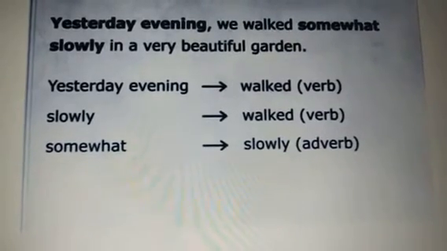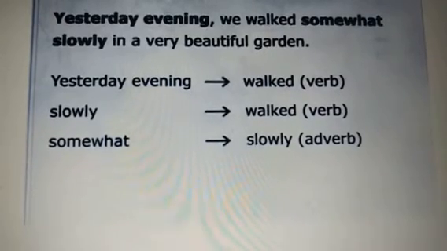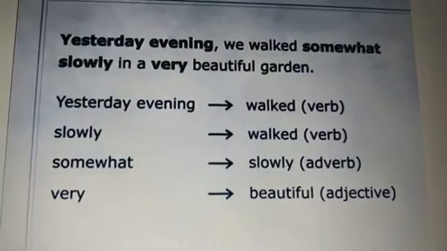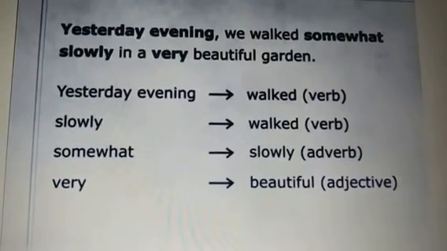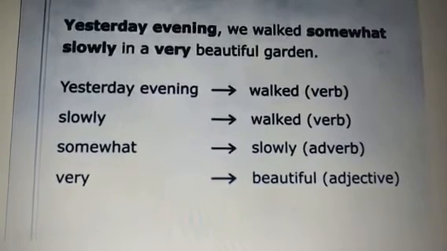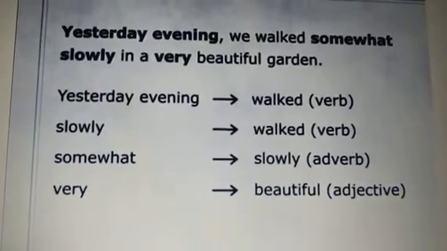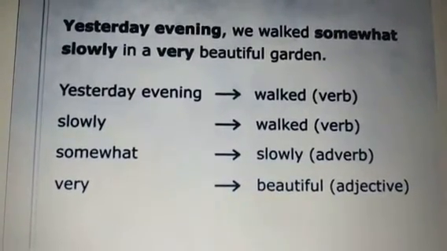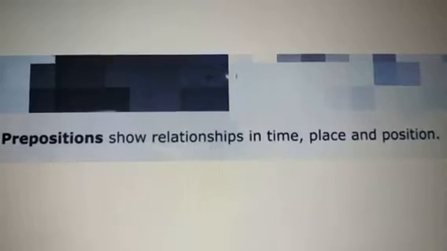So that's an adverb that gives information about another adverb. And there is yet another one, very. This adverb is giving us information about beautiful. Beautiful is an adjective. So you see all the different kinds of things that adverbs can do. Verb, adverb, adjective. So alright, I hope you got the adverbs.